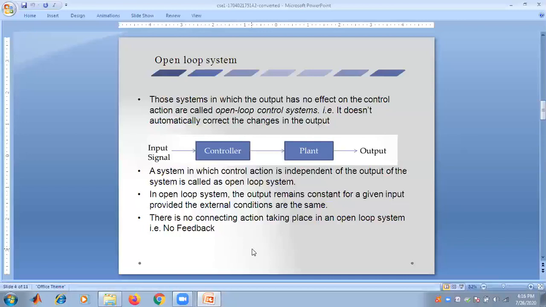That is, there is no feedback in this system, and that is why it is called the open loop system. It means there is no corrective action taking place in an open loop system. It is a simple configuration, and it is clear that it doesn't automatically correct the change in the output. Those systems in which the output has no effect on the control action are called open loop control systems.